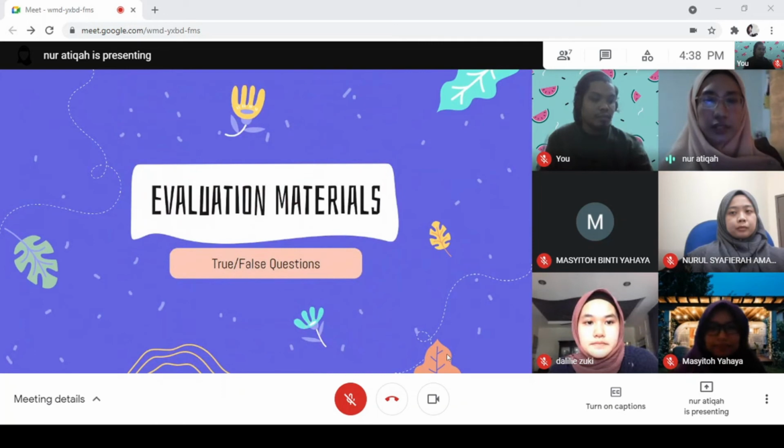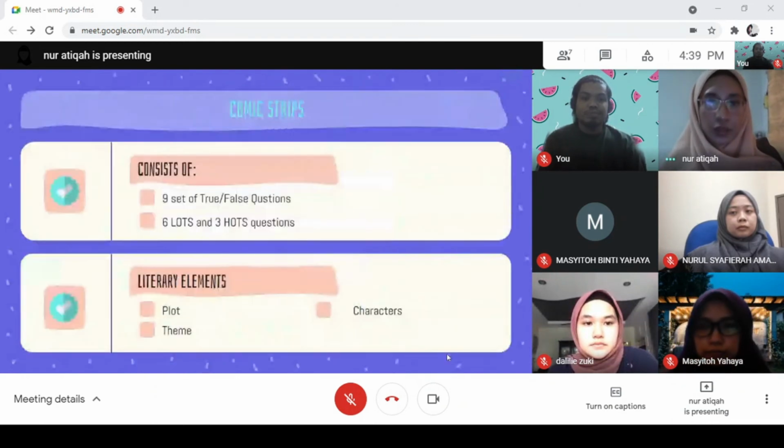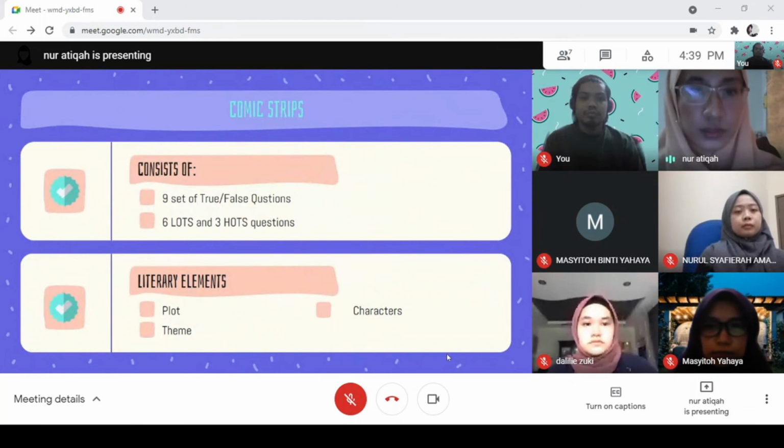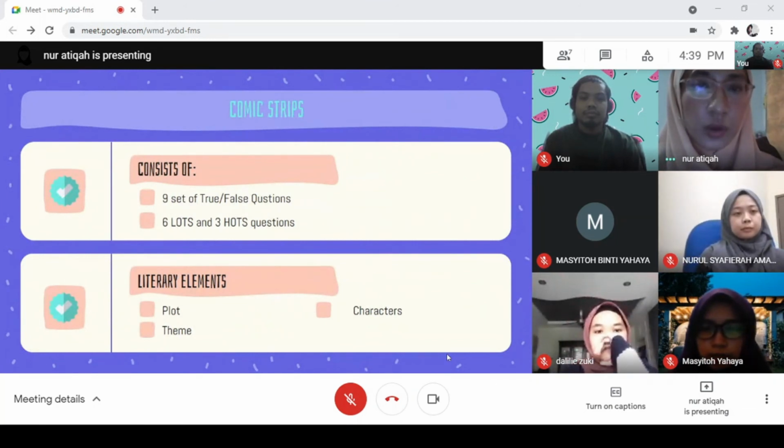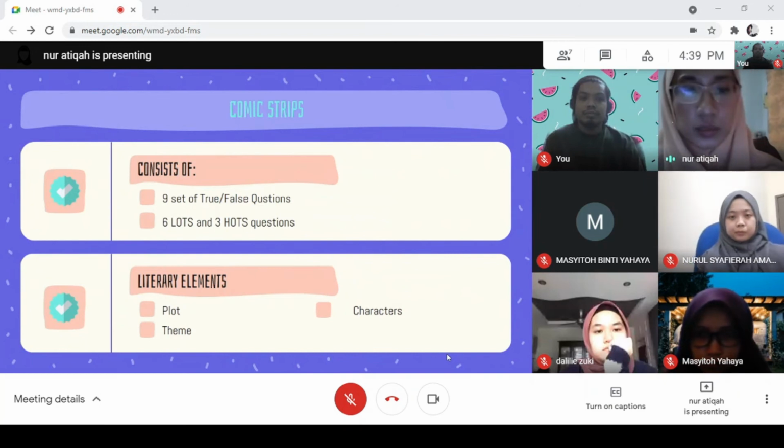Alright, for the evaluation materials, we have used true-false questions to do the evaluation, which is the test. The evaluation materials come in the form of comic strips, and consist of 9 sets of true-false questions. It has 6 lower order thinking skills questions and 3 higher order thinking skills questions. The literary elements that we will assess in the students are the plot, theme, and the characters. For each element, there will be 3 questions.